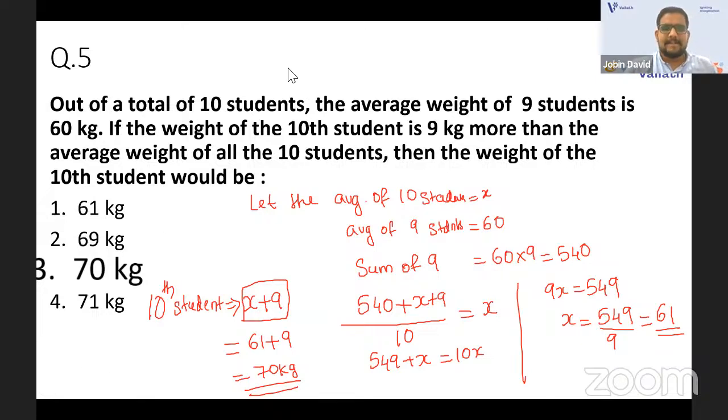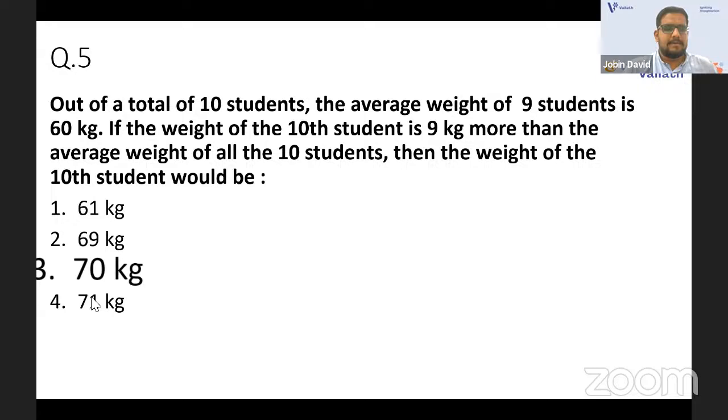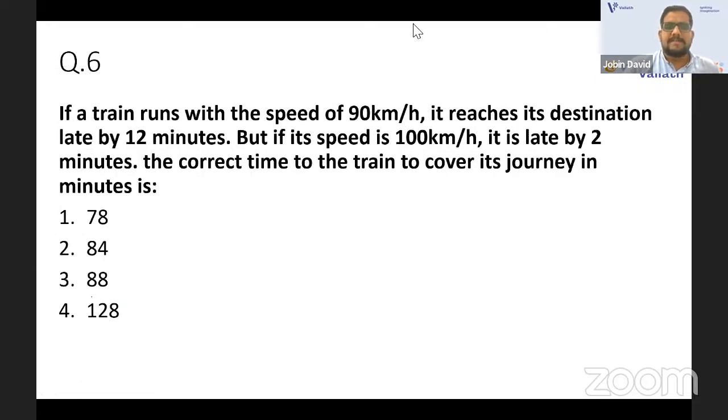We'll move to the next one now. Yes, we have the sixth question. If a train runs with the speed of 90 kilometer per hour, it reaches its destination late by 12 minutes. Let the actual time be T. If it is late by 12, the time is T plus 12.